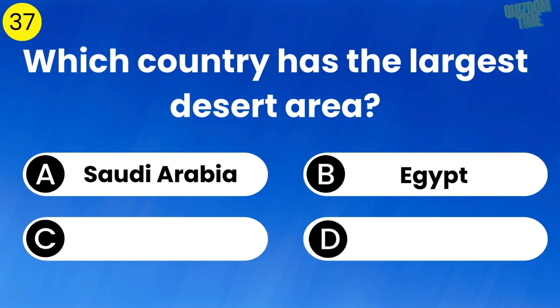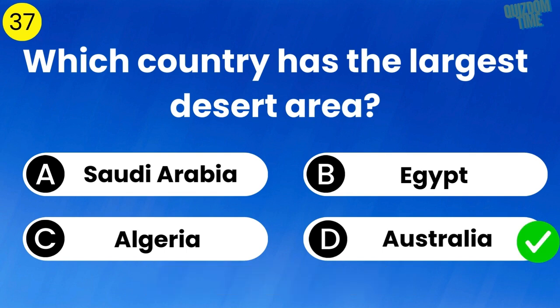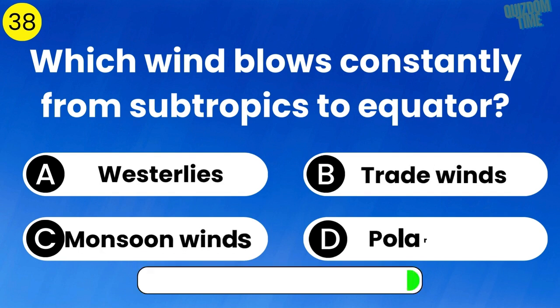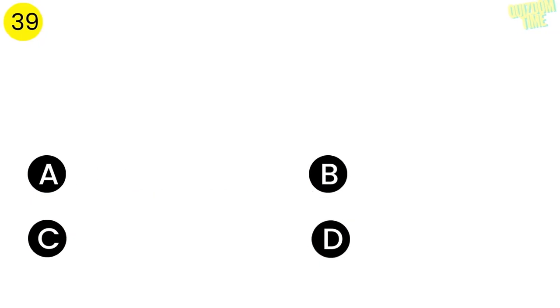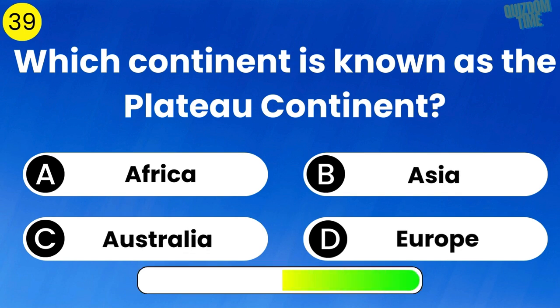Which country has the largest desert area? The answer is Australia. Which wind blows constantly from subtropics to equator? The answer is trade winds. Which continent is known as the Plateau Continent? The answer is Africa.